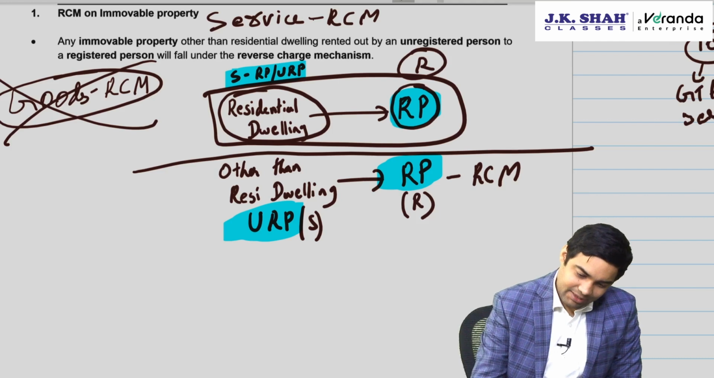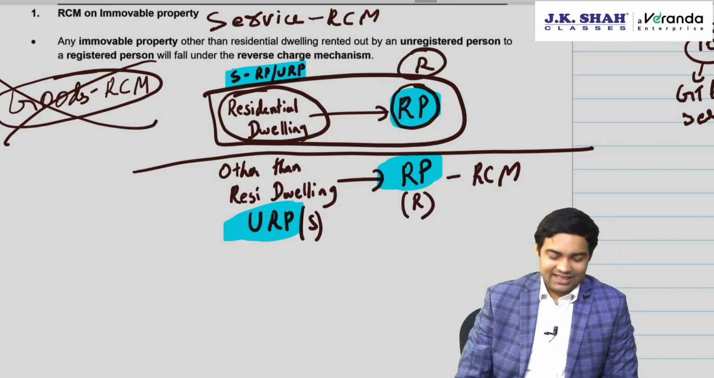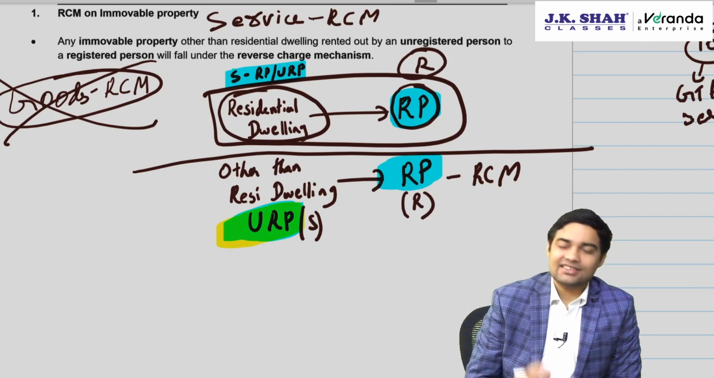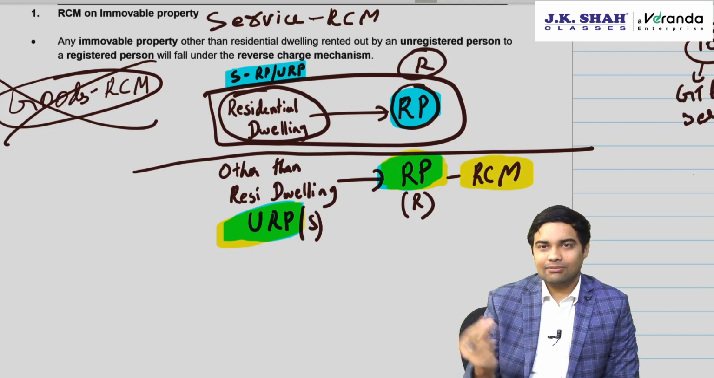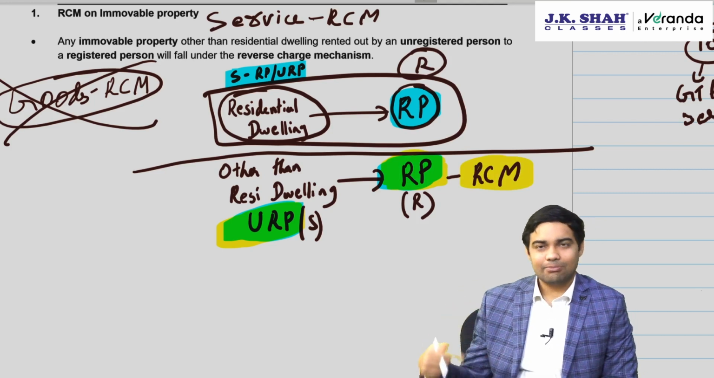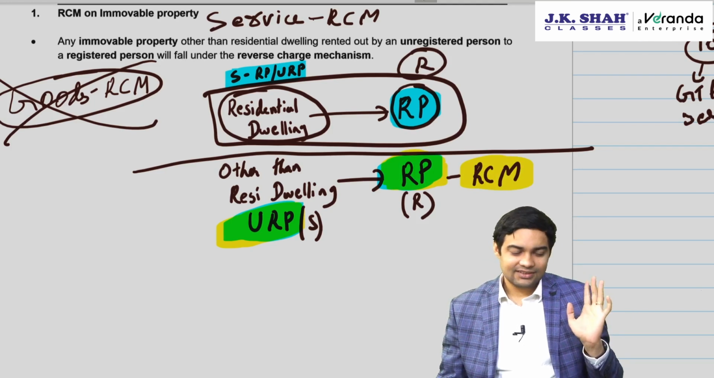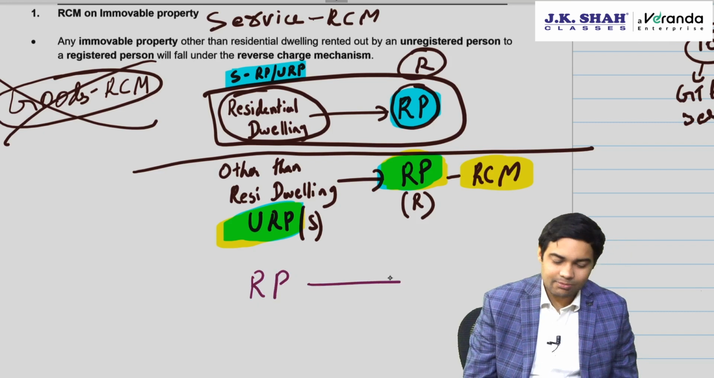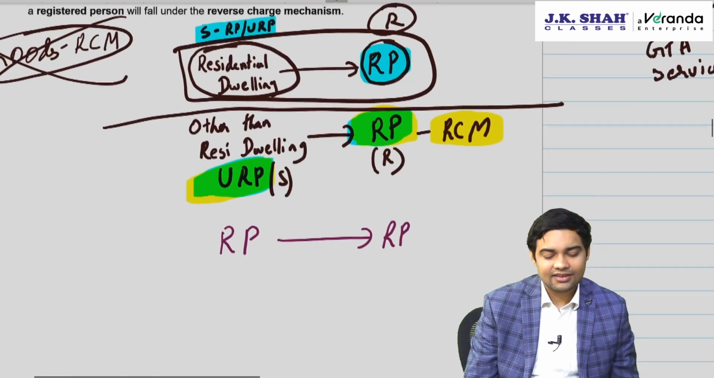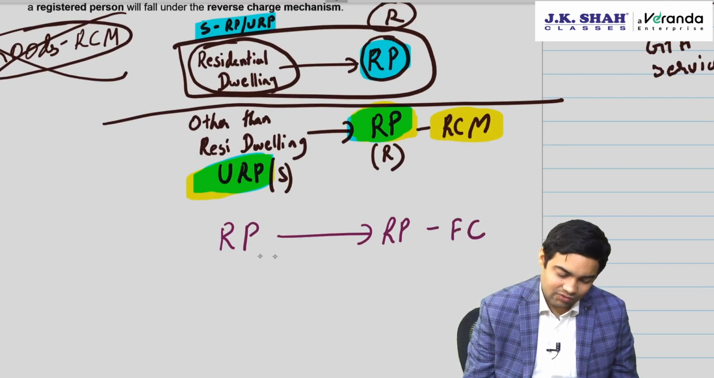They can say supplier of office premise was unregistered. Then don't worry, because you will be calculating for a registered person, pay tax under RCM, take input tax credit, pay tax under RCM at the end. Two treatments are there, correct? Second, they could give you that commercial property taken on rent from a registered person. Then in that case, forward charge.